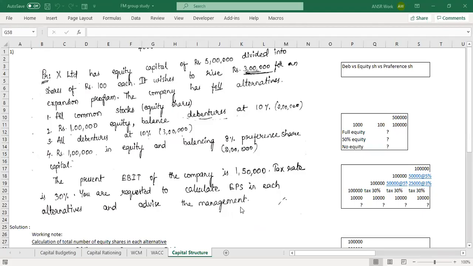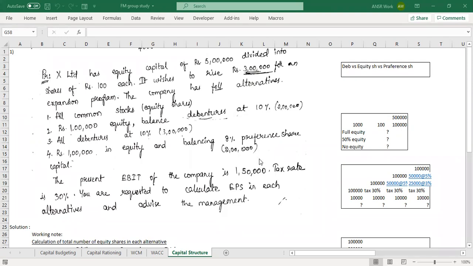Okay. All right. So we are going to start with capital structure. Like always, I'm not going to cover the theory part. Whatever will be required for solving the questions only I'll be covering, and we'll be practicing a few questions. I have 2 questions for today, and if we have some time, I'll also practice one question from WACC also. If we have time, we'll see.